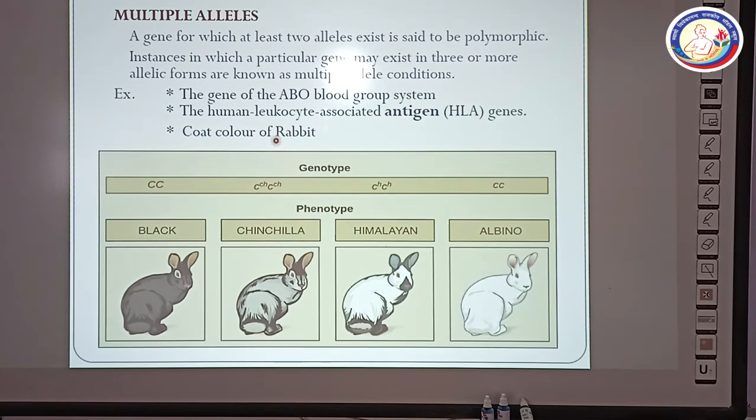Another example is coat color of the rabbit. You can see here capital C. When both are dominant, the color of the rabbit will be black. When C^ch, C^ch, this is chinchilla. On the other hand, this is another phenotype, Himalayan, and small c is the albino.